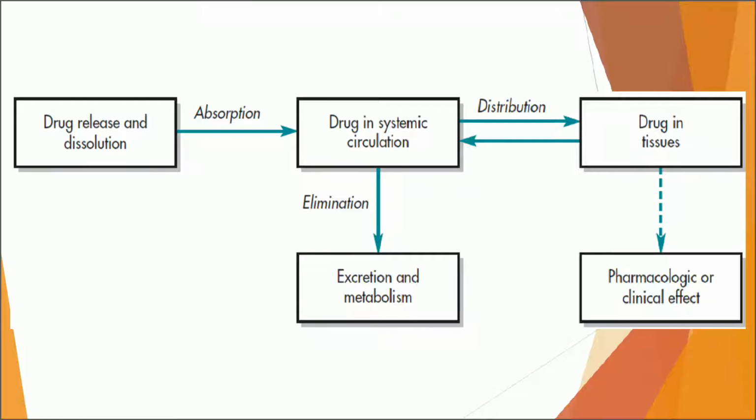This graphic, as I said earlier, will help you to understand the movement of drug within the body and how various processes take place simultaneously whenever we are administering any particular dosage form.